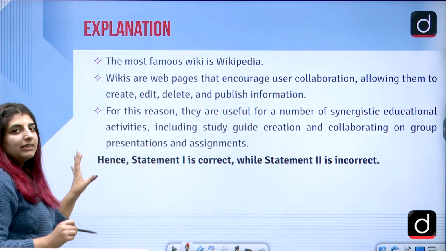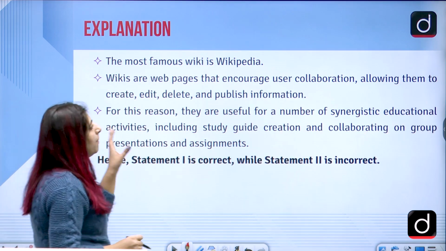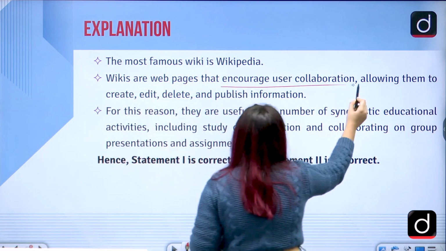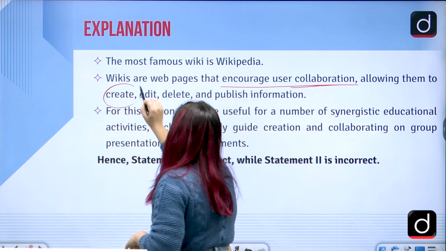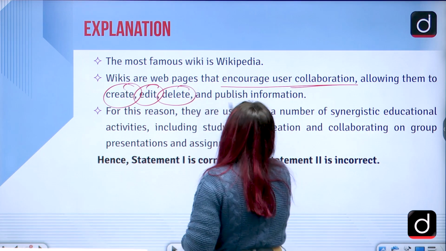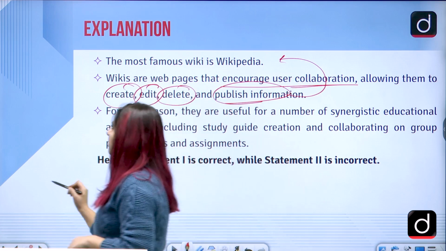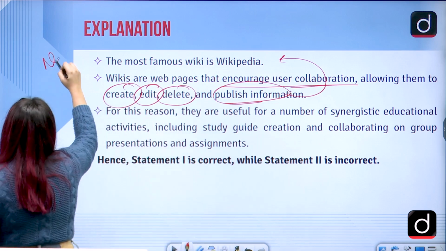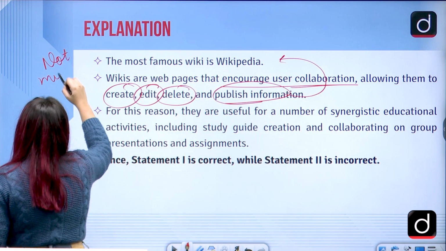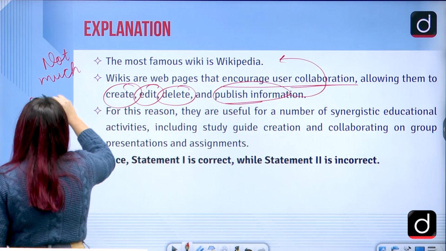Correct? The most famous wiki is Wikipedia. They are web pages that encourage user collaboration, allowing them to create, edit, delete and publish information. And hence, if anyone can be publishing information on the Wikipedia, that means that it is not much authentic in nature.